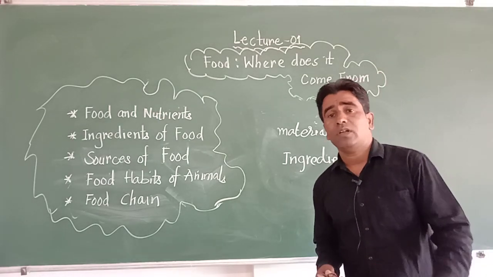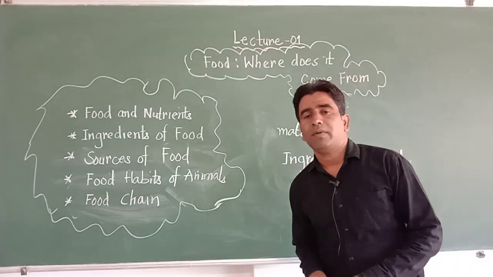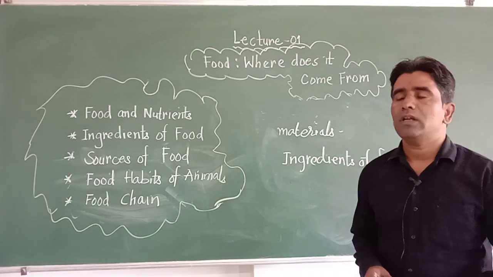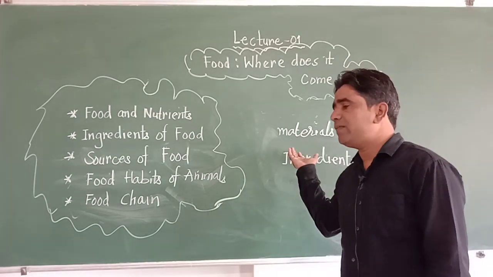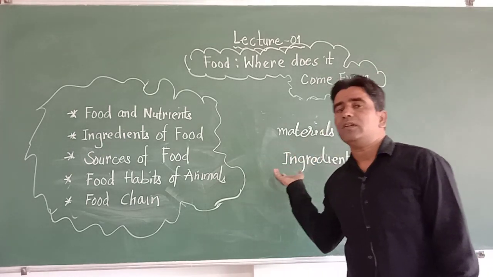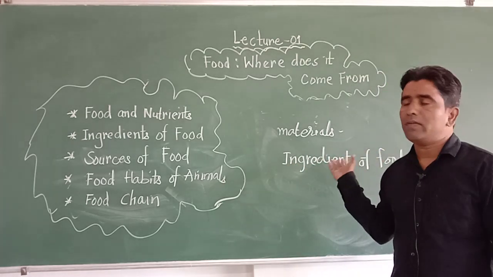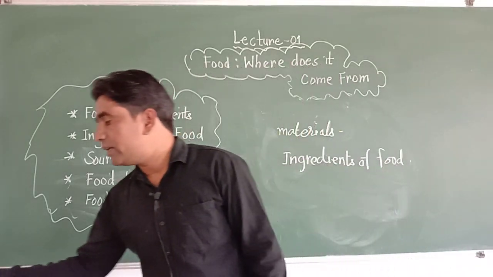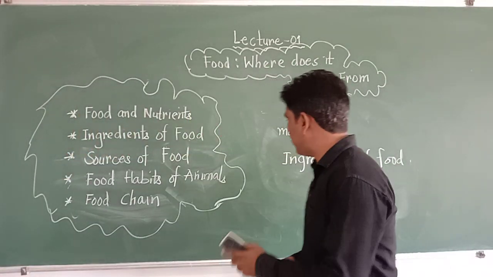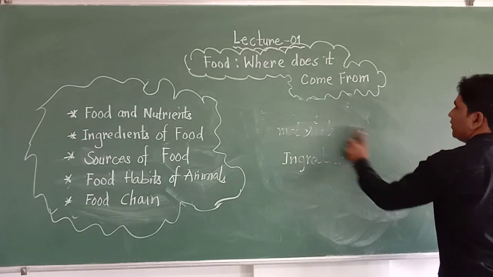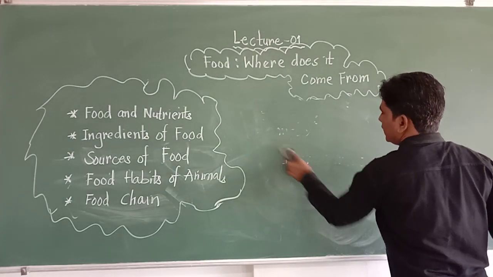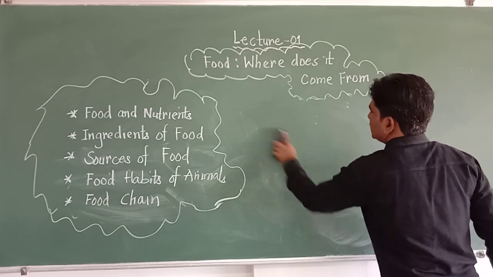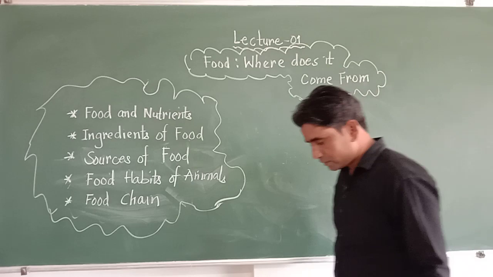To make a chapati you require wheat flour. To make sambar you need tur dal, oil, and spices. All together you can make different dishes of food, which play a very important role in our life. The next question is, from where do we get the ingredients? To make food we require ingredients. From where do we get them? This is the main topic of the lesson, the sources of food.